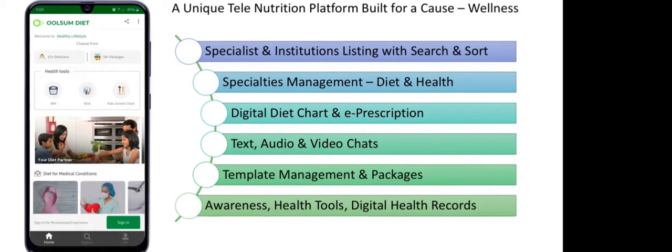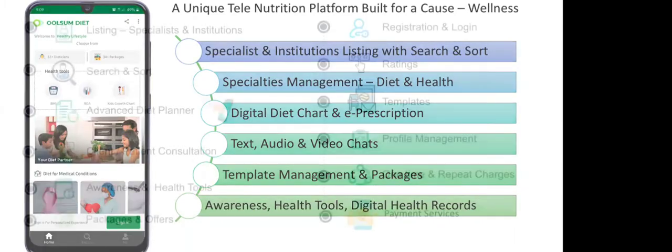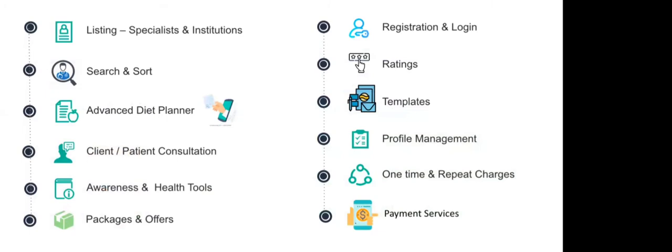The next key feature coming up is awareness. A few health tools are there, and we will also have a feature for digital health records. So these are the high-level product capabilities: listing, search and sort, advanced diet planner, client-patient consultation, awareness and health tools, packages and offers, registration and login, ratings, templates, profile management, one-time and repeat charges, and payment services. No other platform has this one-time and repeat charges feature as of now.